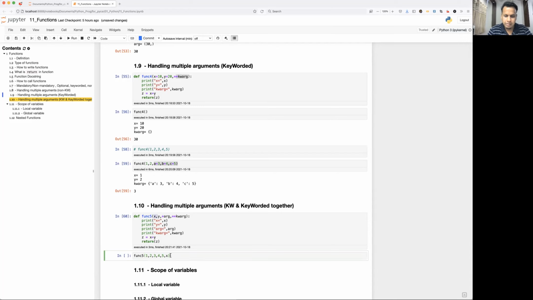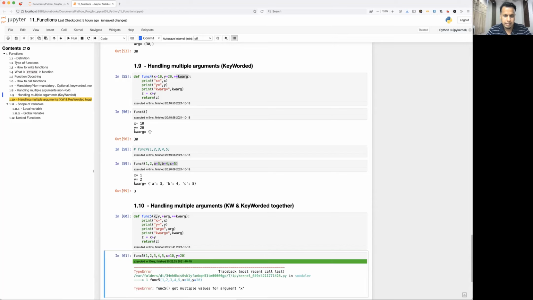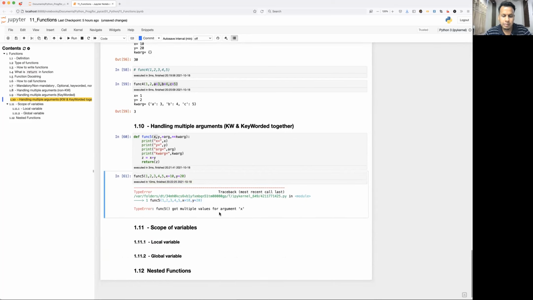So it has to be a different name. Otherwise, it is going to throw an error. So maybe I'll just use it and show you what it is going to throw. I'll just go 20 and y equal to, okay, y 20. Let's see what happens. So: got multiple values for argument x. Okay, so in this kind of situation you have a limitation. You cannot use x and y again because they are already in order, right? x, y is already taken, and again you are overwriting, which is not allowed. So I can just use any other name.